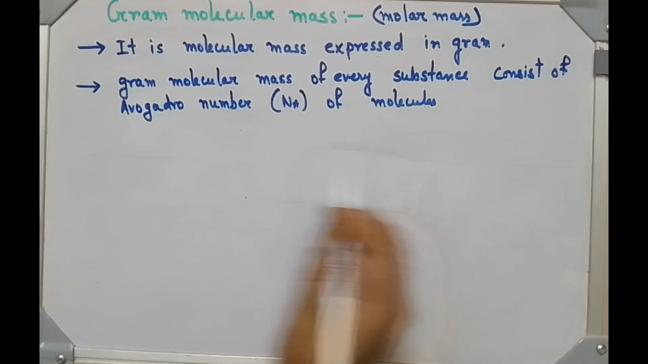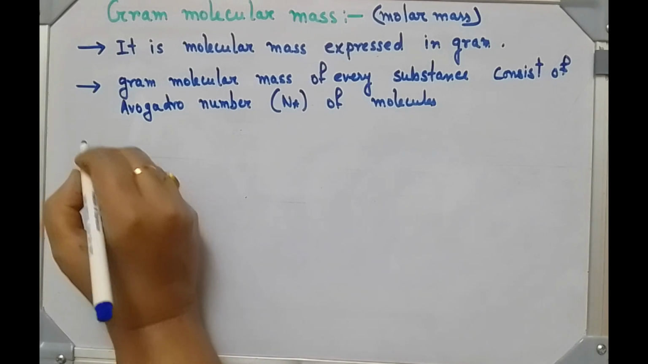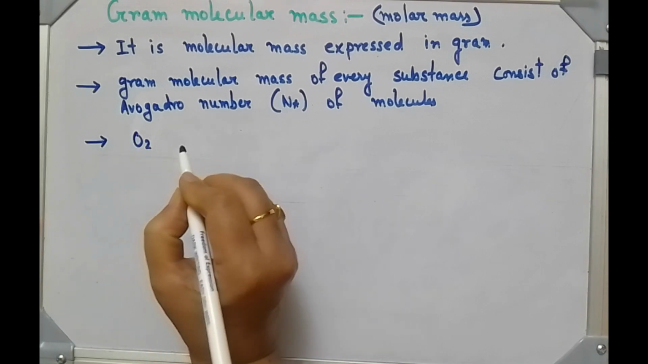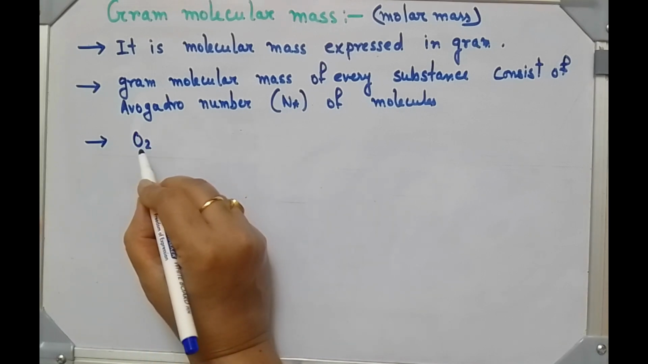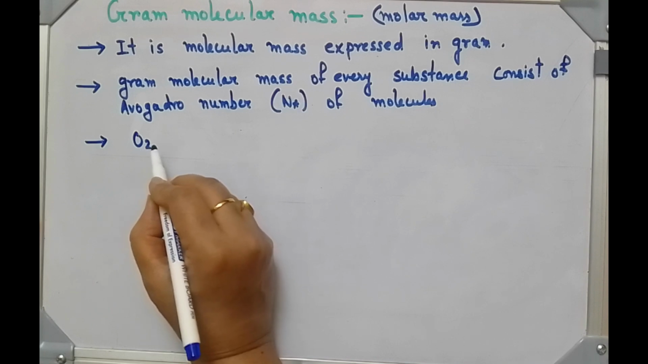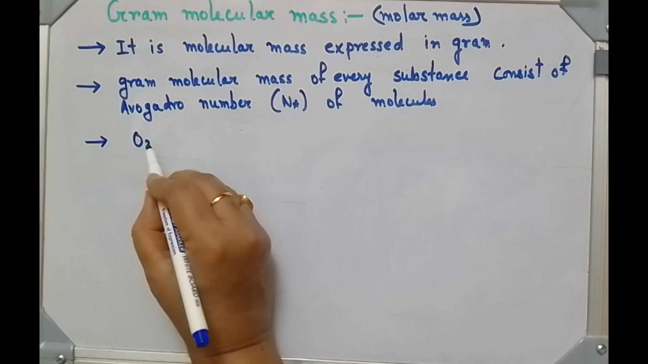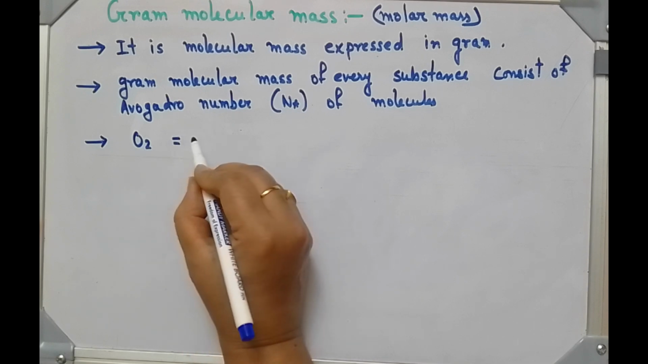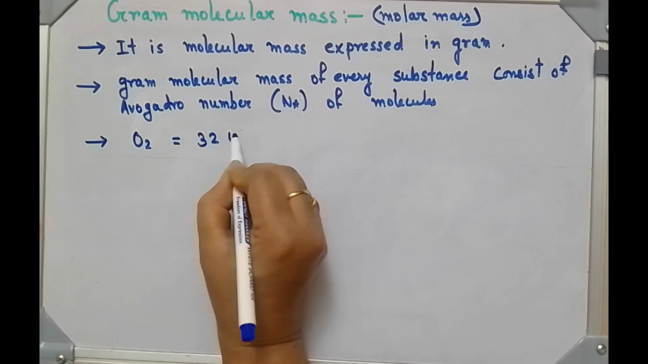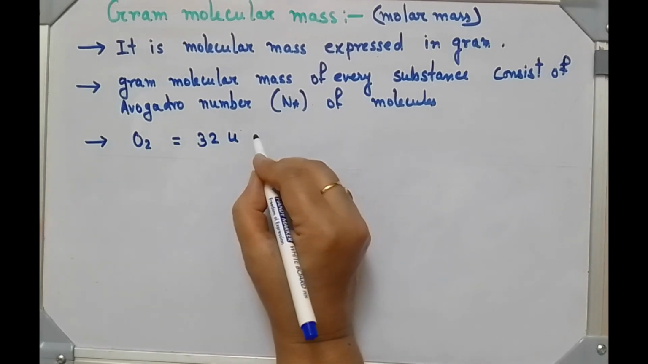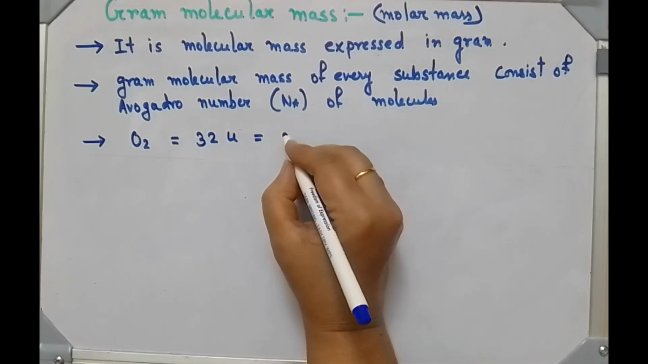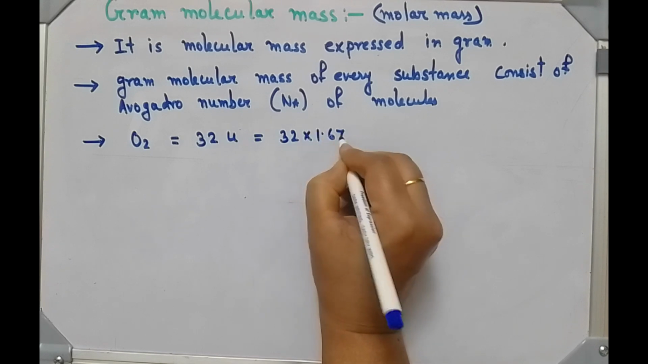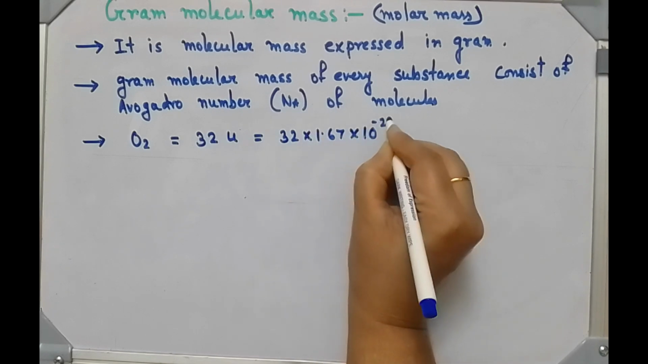Now you see, if we want to calculate molecular mass of oxygen. So oxygen atom is having atomic mass 16 unit. In an oxygen molecule 2 atoms are there, so 16 times 2 is 32. Its molecular mass is 32 unit. If you convert it to gram, it is coming 32 into 1.67 into 10 to the power minus 24 gram.